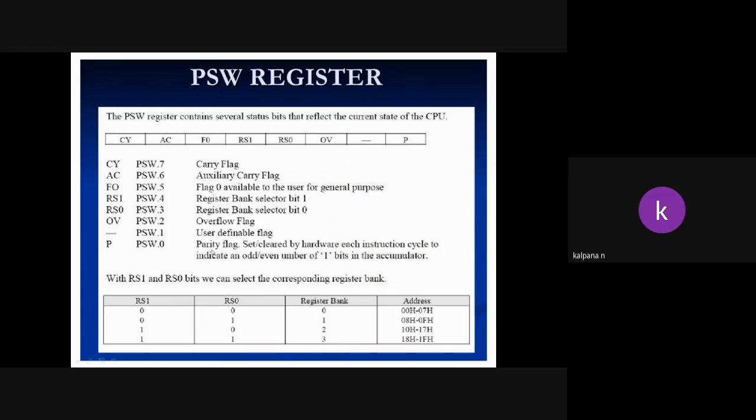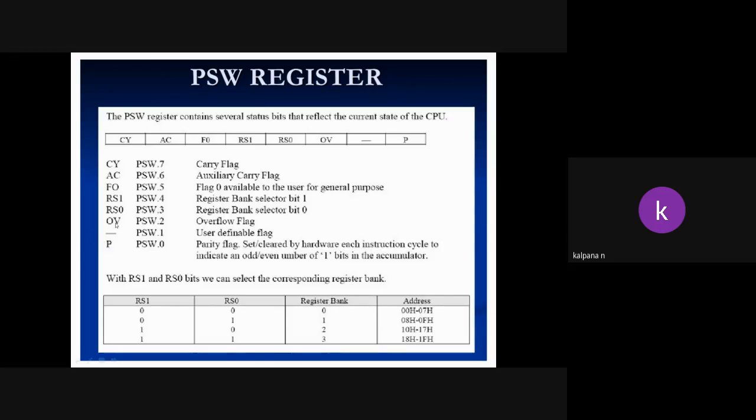If the result is odd, the parity bit goes to 1. An even number means it goes to 0. Same function as I already explained in the processor. Parity bit: this one is not defined, undefined.